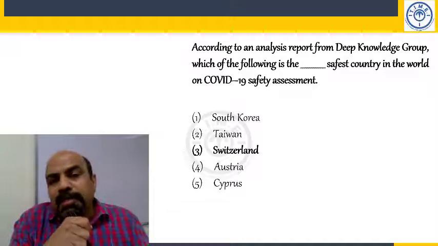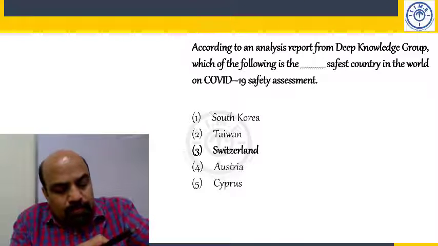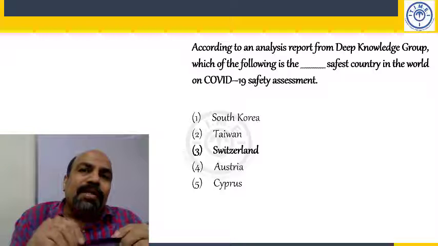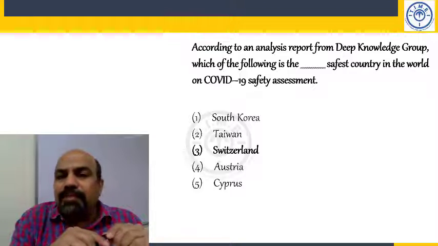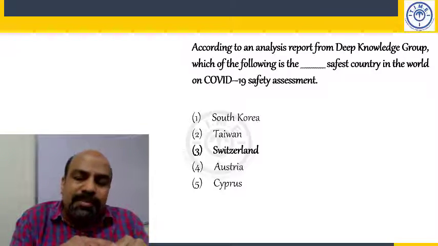Now underline Sebastian Kurz. Underline the name. Pull it down with an arrow. Youngest head of government.